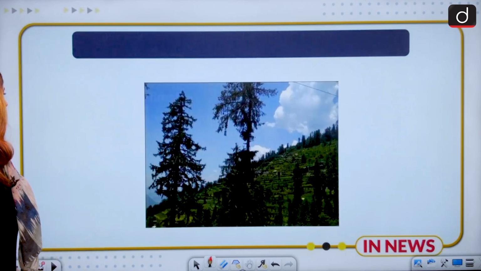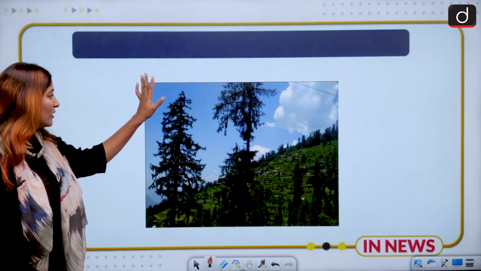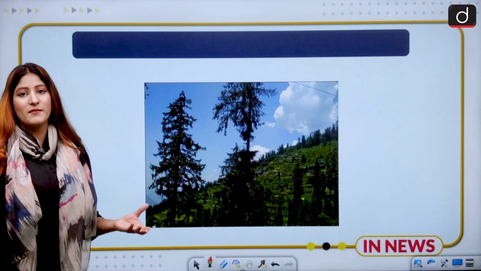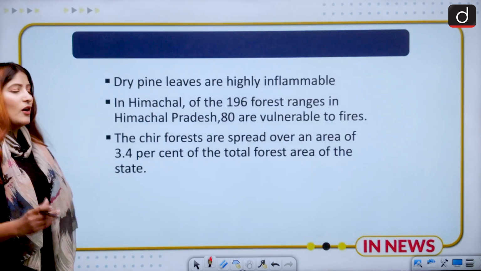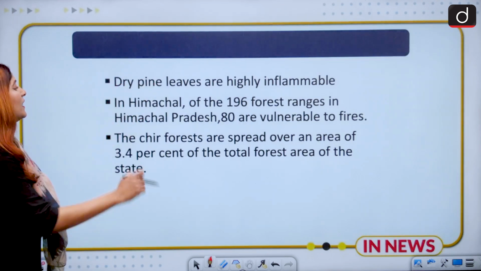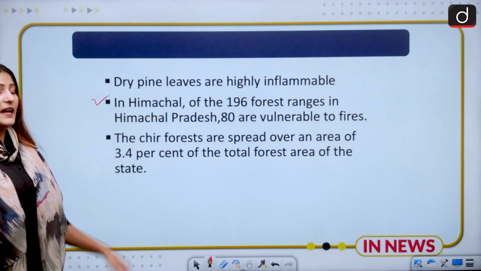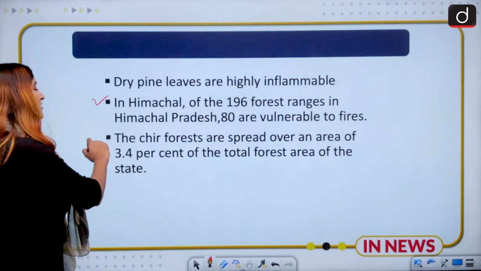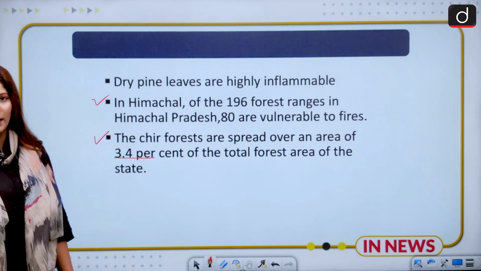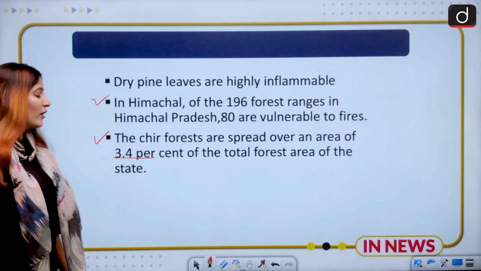Moving on, as you can see, this is the Chir pine, and this is the forest which has a characteristic of becoming a good biomass for wildfires. These are dry pine leaves. They are highly inflammable, as I told you. Of the 196 forest ranges in Himachal Pradesh, 80 are vulnerable to fires, and Chir forests are spread over an area of 3.4% of the total forest area. So this 3.4% area is highly vulnerable to forest fires.